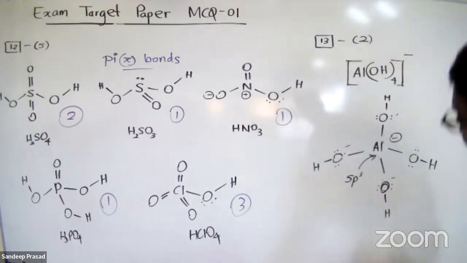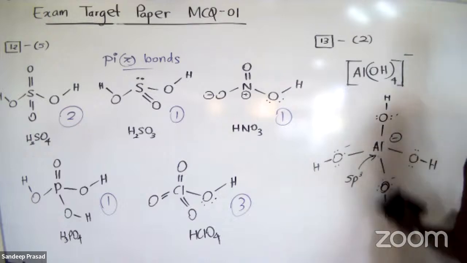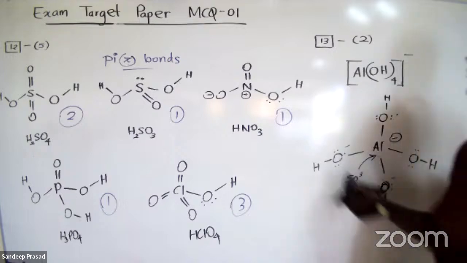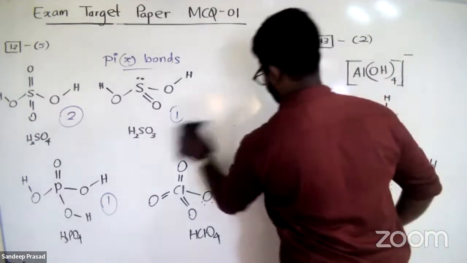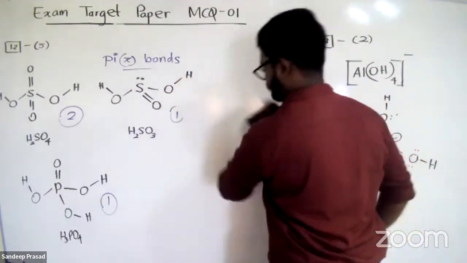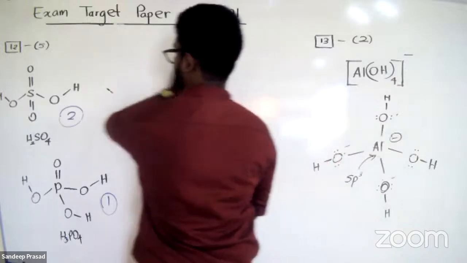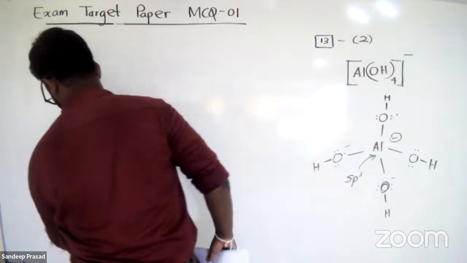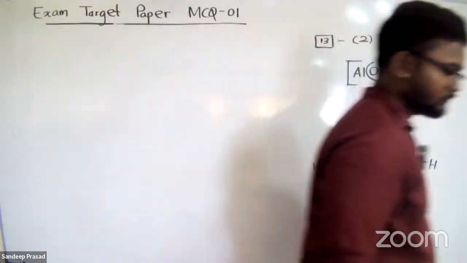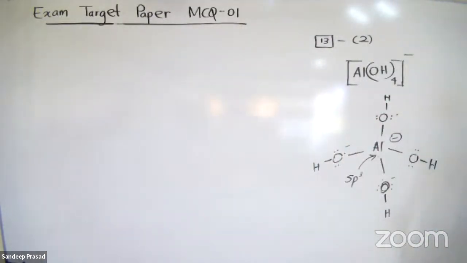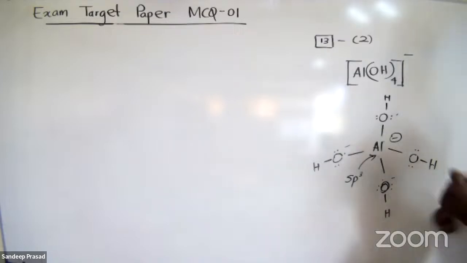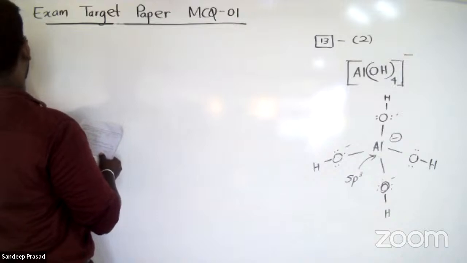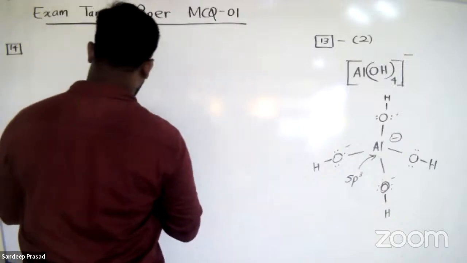Right. Now let's move to question number 14.